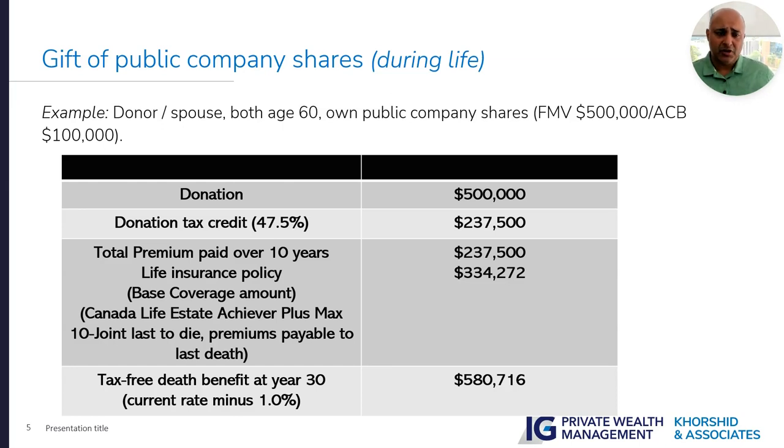The first-year death benefit will be $334,272, and at year 30 of the policy, at the current dividend scale, the policy death benefit will be around $580,716. That death benefit is based on the current dividend scale minus one, to be conservative. So you can see how it worked. $500,000 went to the charity, the tax credit bought the insurance policy, and at the end, the death benefit went to the family.